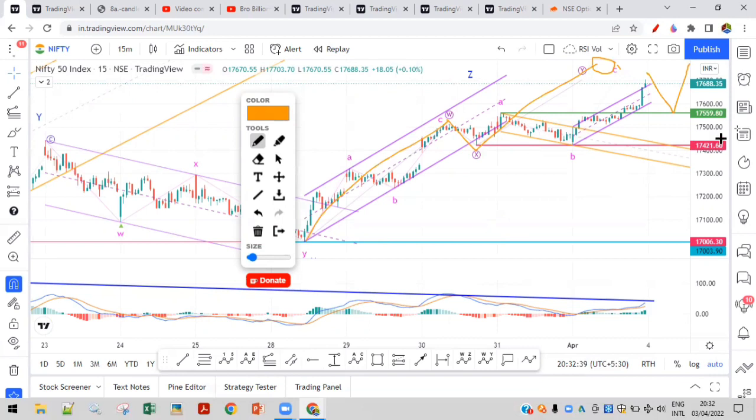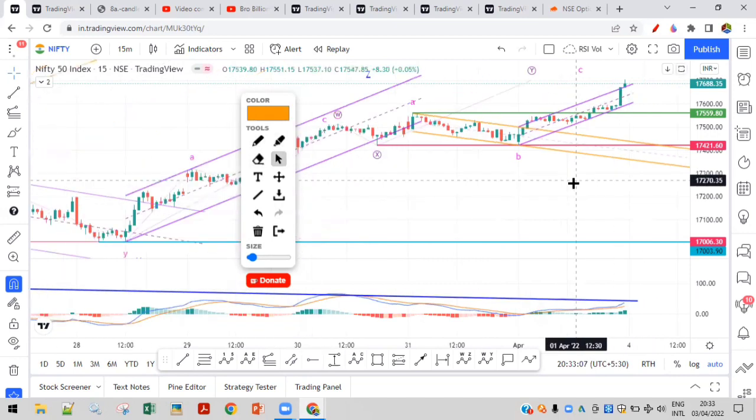So now this point becomes critical for us. A breach of this will tell us that we are going on the downside. We have to wait and watch for a break of this to get the confirmation. We will draw the Fibonacci and everything based on that. For the next 1 or 2 days, we have to see whether some bearish candle is created or not, and based on that, we take the decision. Until then, we have to ride the upside. I hope most of us have an upside view.